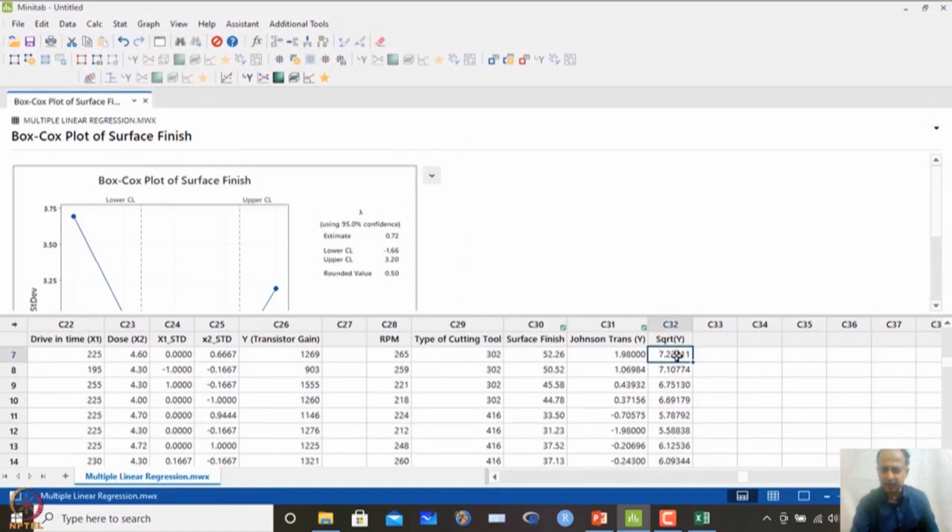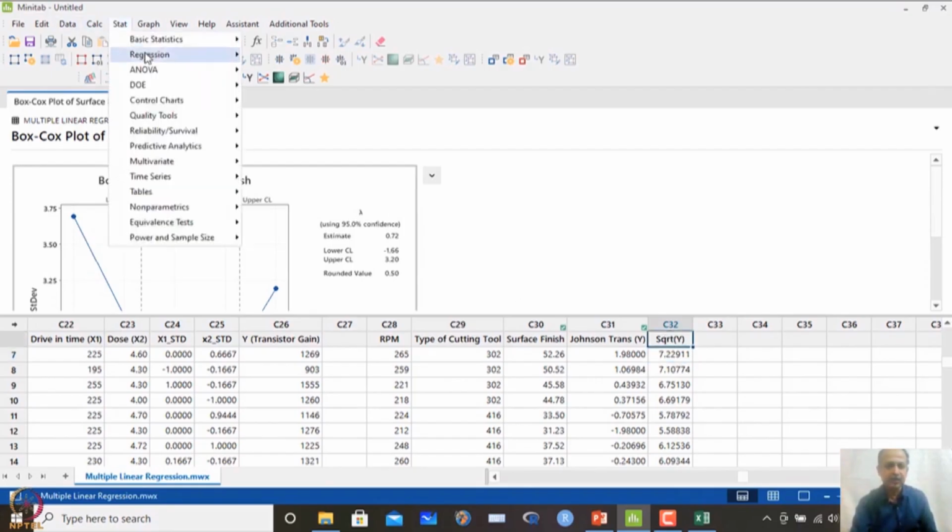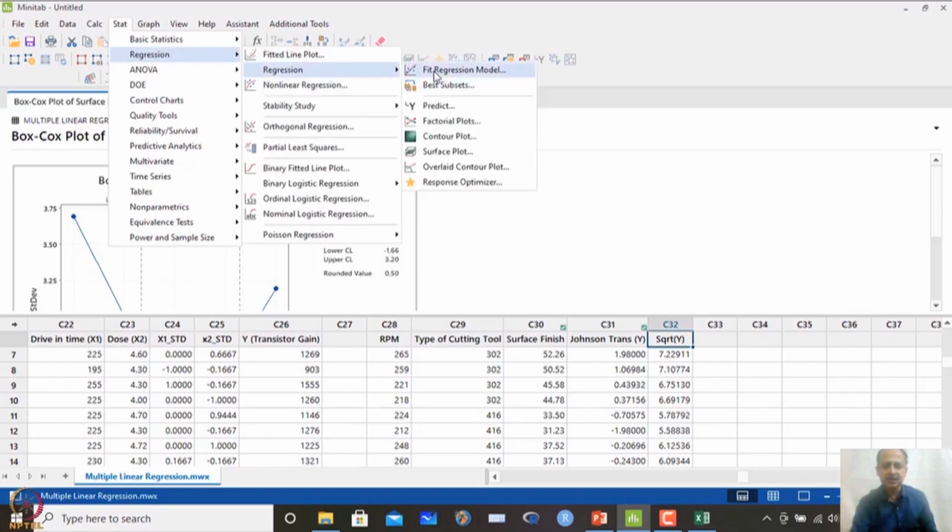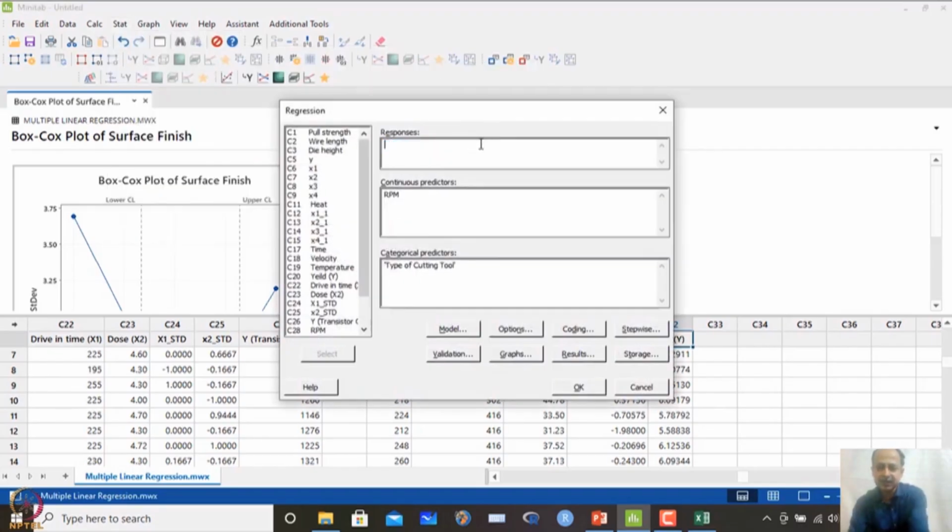So, I have taken a square root transformation here. 0.5 means y to the power 0.5, that means square root transformation is suggested. With square root transformation, what we have to do is Regression, Fit Regression Model. Instead of surface finish, we will use the square root transformation of y values and do the same analysis here.